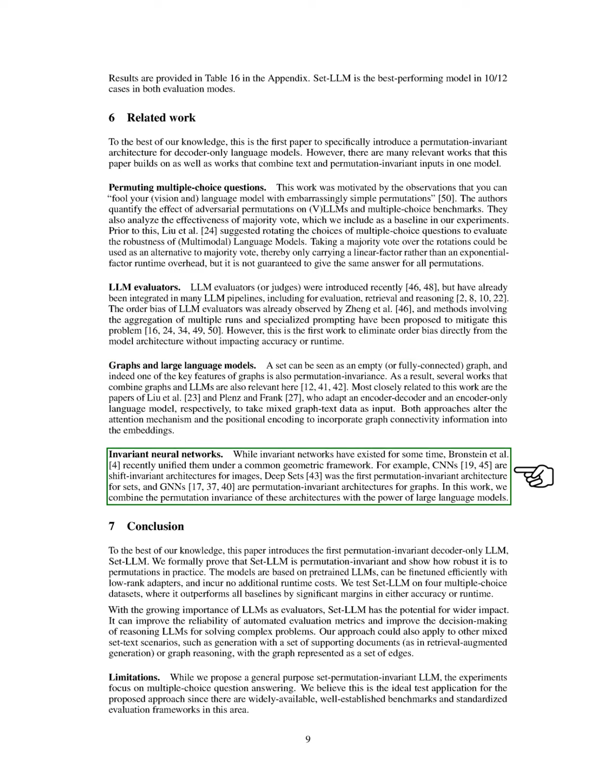Finally, we touch on invariant neural networks, which have been around for a while but were recently unified under a common geometric framework. For instance, convolutional neural networks are designed to be shift invariant for images, while deep sets introduced the first permutation-invariant architecture for sets, and graph neural networks are permutation invariant for graphs. In our work, we combine the permutation invariance of these architectures with the capabilities of large language models.